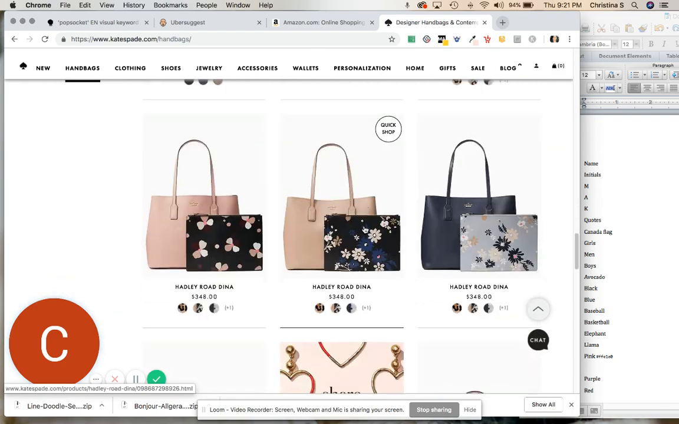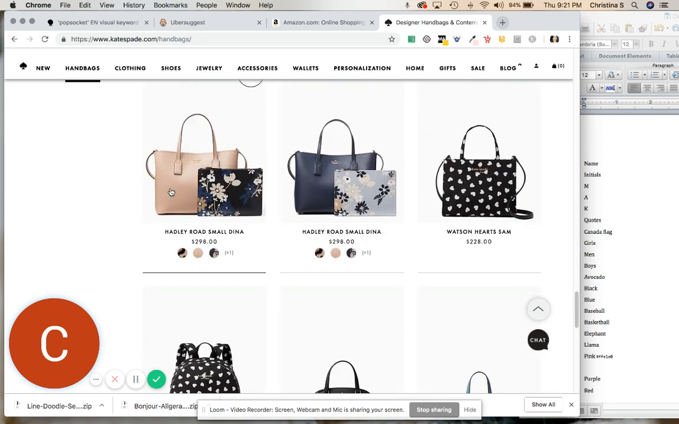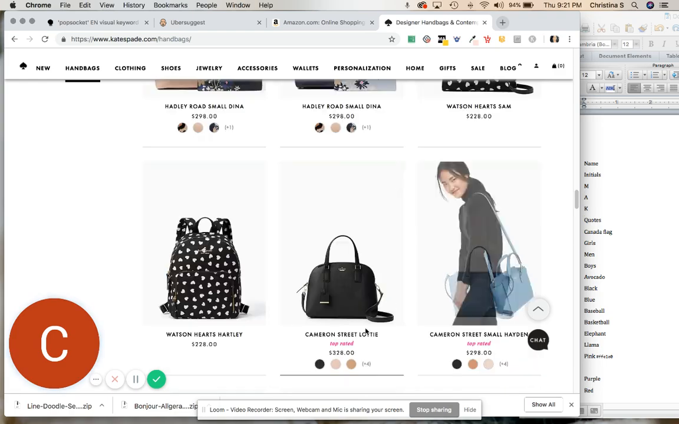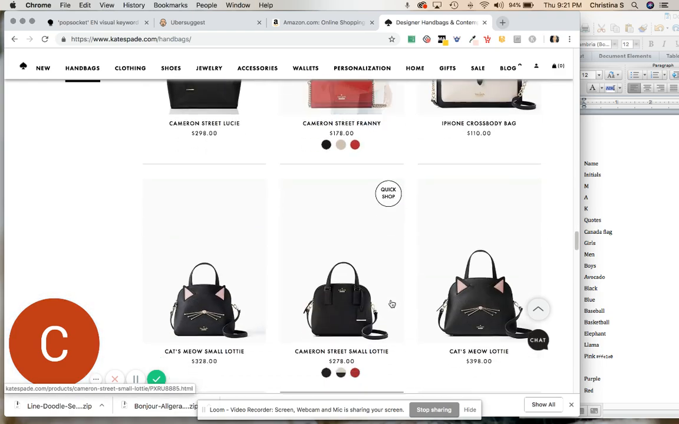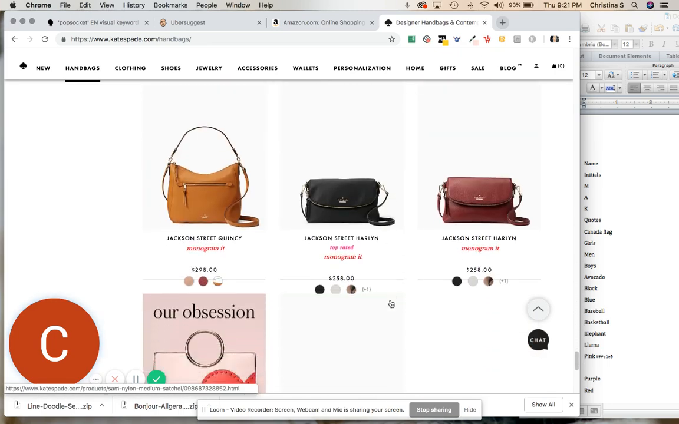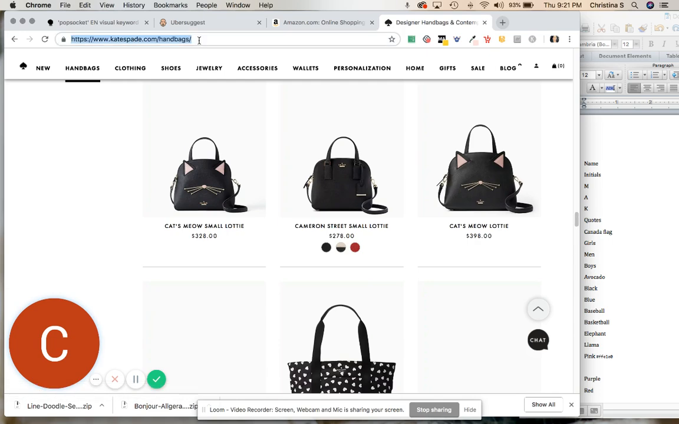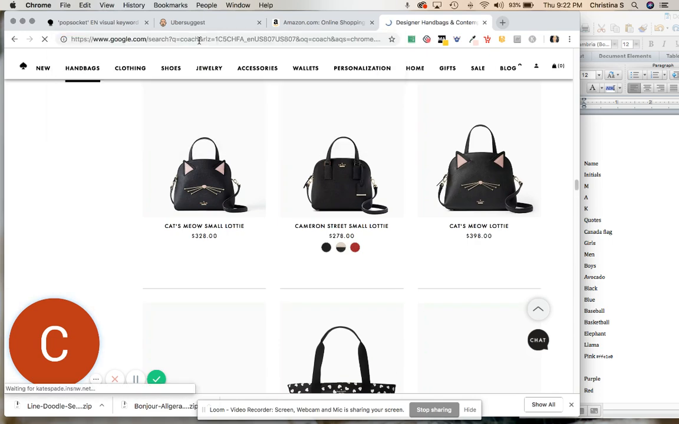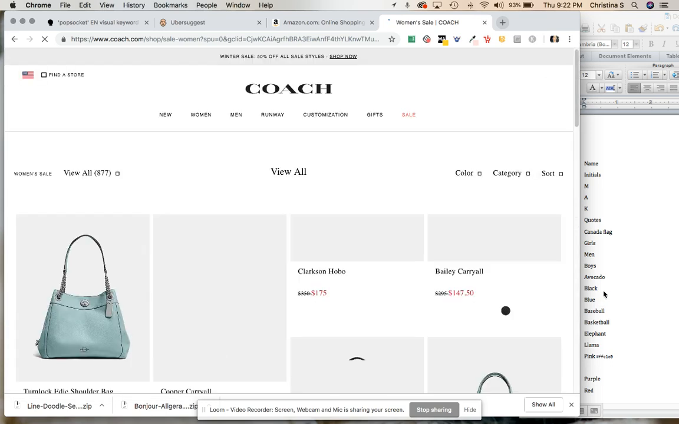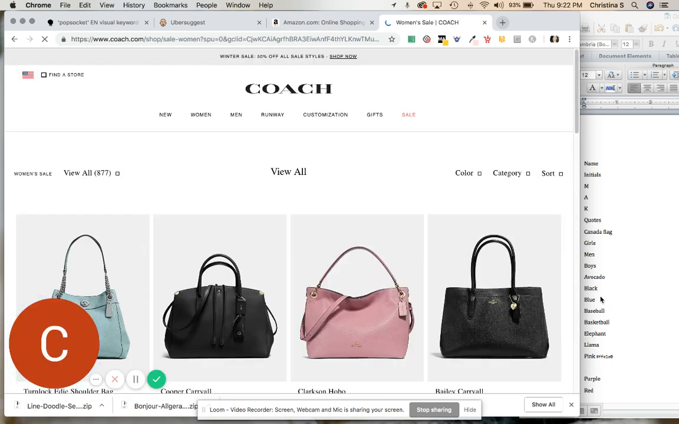So that looks like some of the populars. It looks like neutrals are really popular right now. This slate blue might be another color to try to copy. Looks like the cheetah kind of patterns. Another one that you might want to check is Coach, possibly. Take a look at what colors they're using, especially if you see those colors that were being searched.